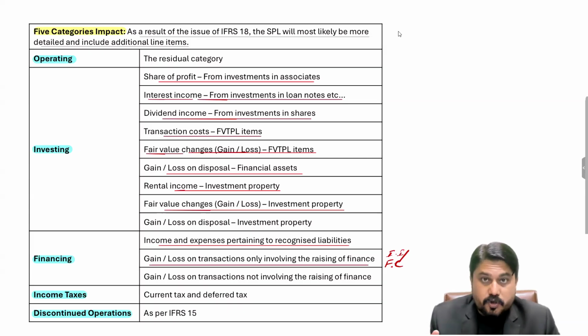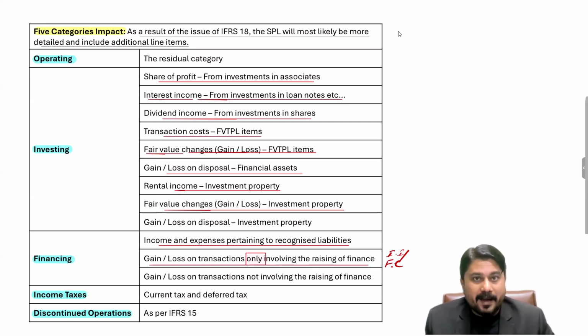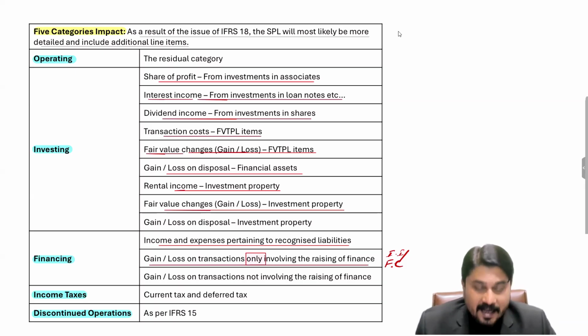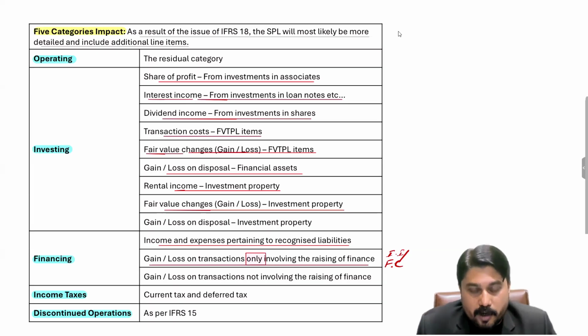So that interest which the company has paid, or which is calculated on an accrual basis, involving the raising of finance through loan notes, bank loans or redeemable preference shares, is to be considered as an expense, and this expense pertains to the financing category in the statement of profit or loss.